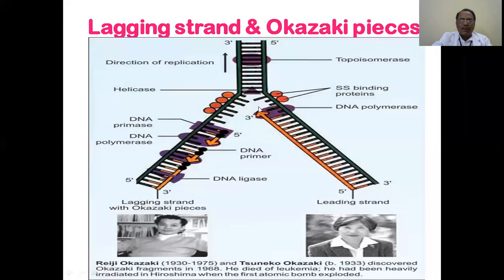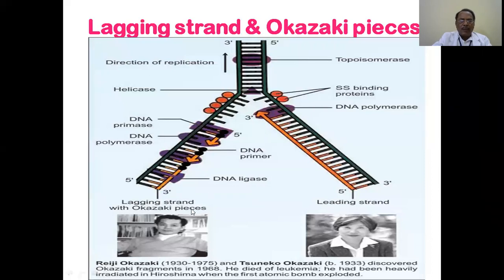Then there are single strand binding proteins, and this is a DNA polymerase. Here, the DNA primase and the polymerase. Here also, initially, the DNA starting point is always primase, and then primase and polymerase work together. So like this, the continuous strand and the discontinuous strands are happening. Initially this process was not known. People were thinking that on both strands the DNA is getting replicated continuously.